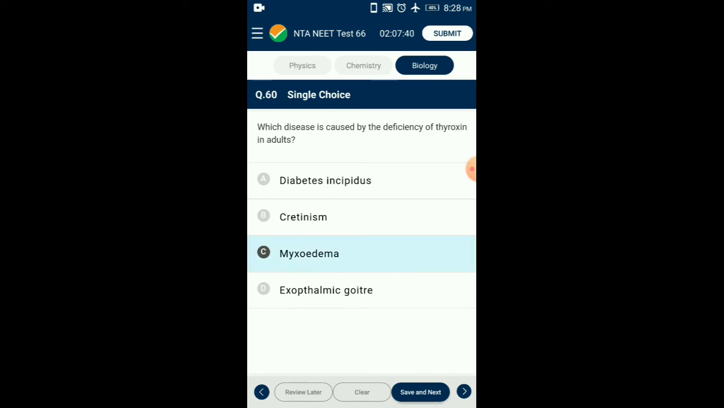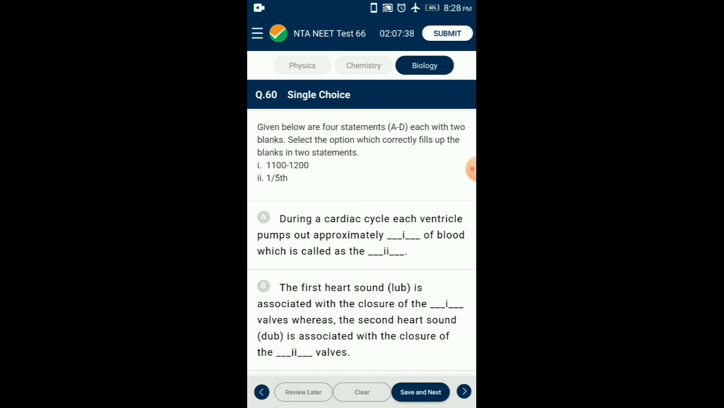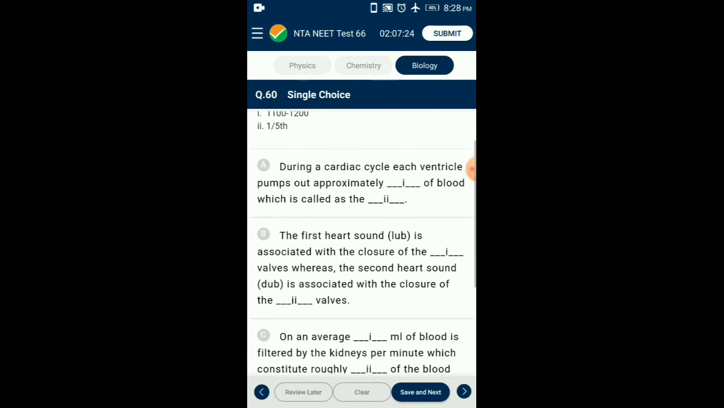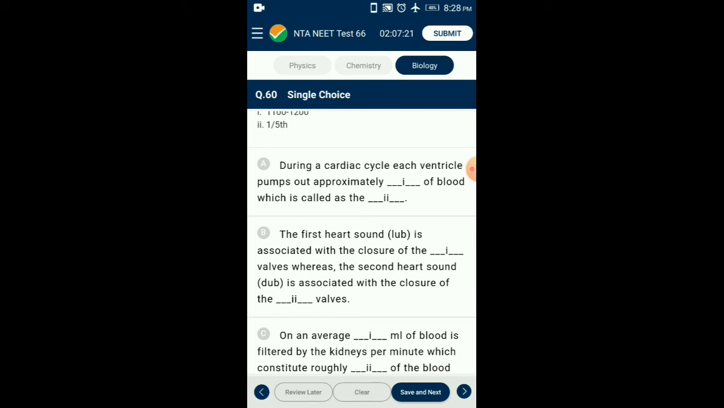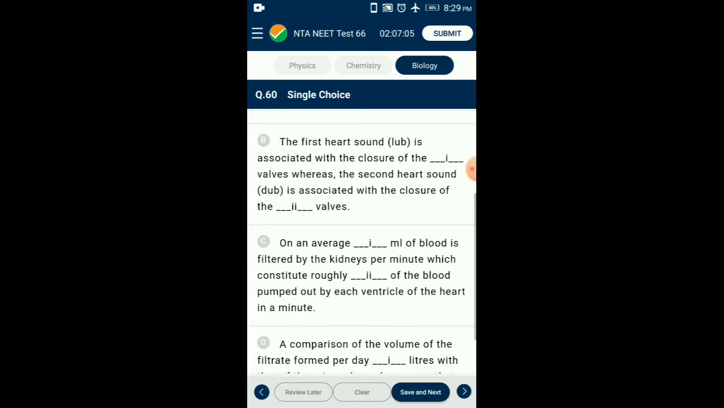Myxedema. Question number 60. Given below are 4 statements, each with 2 blanks. Select the option which correctly fills up the blank in 2 statements. On an average, 1100 to 1200 ml of blood is filtered by the kidney per minute, which constitutes roughly around 1/5 of the blood pumped out by each ventricle of the heart in a minute. So the answer for this question is option C.